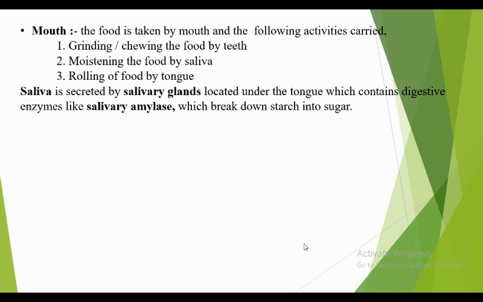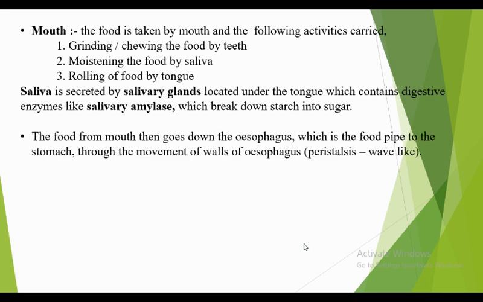So this saliva contains salivary amylase, which is an enzyme which helps in the breaking down of starch into sugar. Then the food from the mouth goes to the esophagus. Esophagus is also called the food pipe, which carries food to the stomach through the movement of the walls of the esophagus.